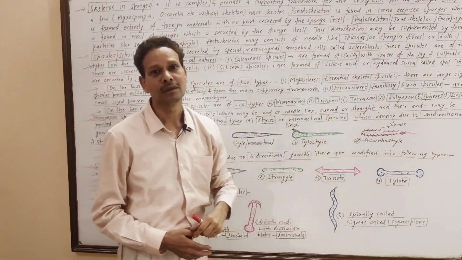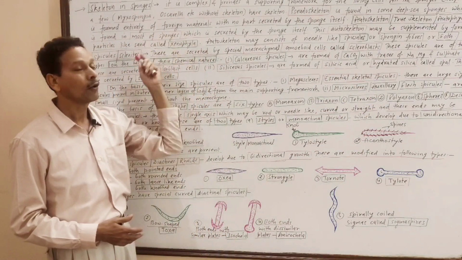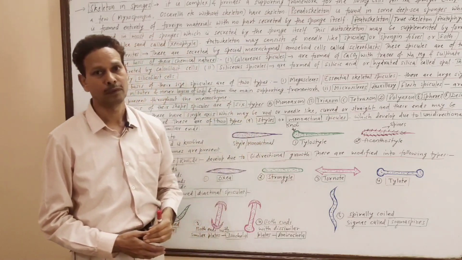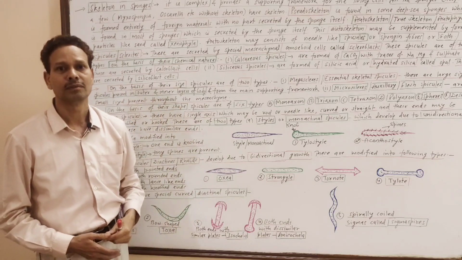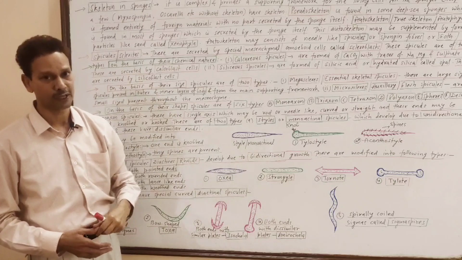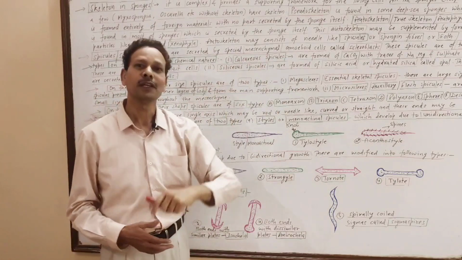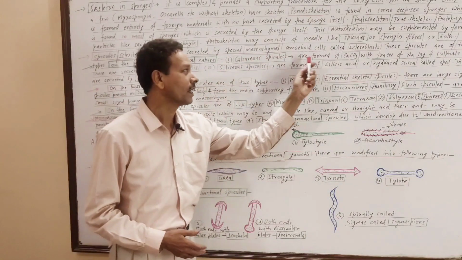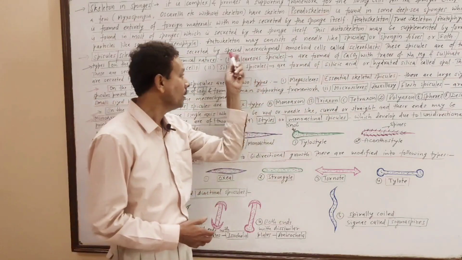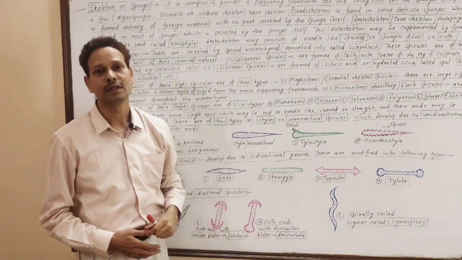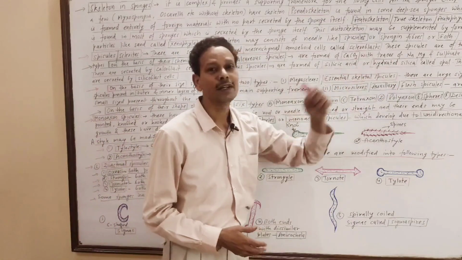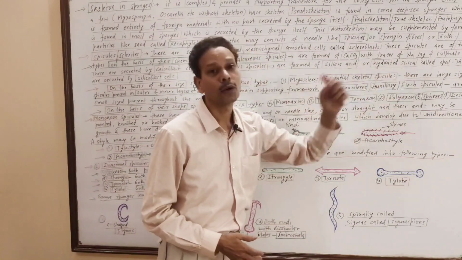These spicules are of two types. On the basis of chemical nature, these are classified in two groups: calcareous spicules and siliceous spicules. Calcareous spicules are formed of calcium carbonate, while the siliceous spicules are made up of silicic acid, hydrated silica, called opal.